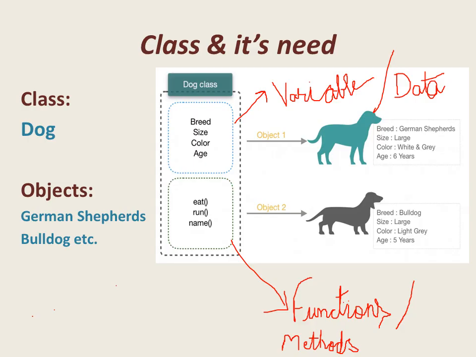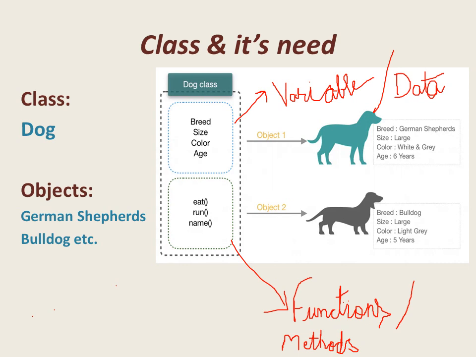Next is class and its needs. We know that class is a blueprint or a design for a number of objects, and all the objects exhibit the behavior of their class. This is the example that I have discussed in the previous video, that here dog is a class.